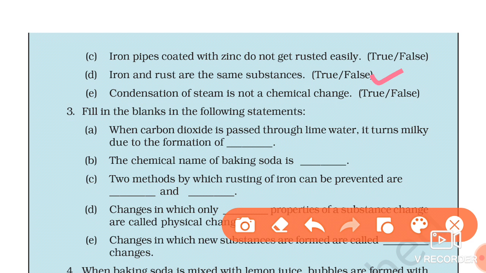E: condensation of steam is not a chemical change. Yes, this is not a chemical change, which means this statement is true. Why is it not a chemical change? What is steam? It is simply the gaseous form of water. So water is present in the form of liquid, solid or gas. The property of water will not change. That's why you can say that condensation of steam is not a chemical change.